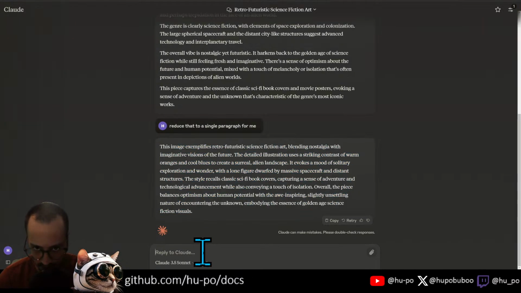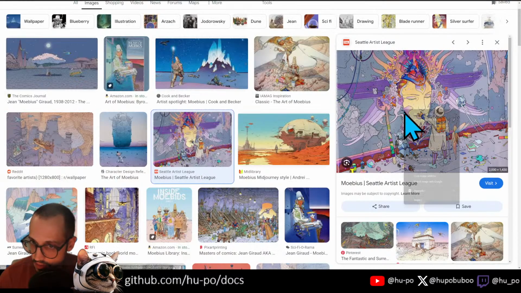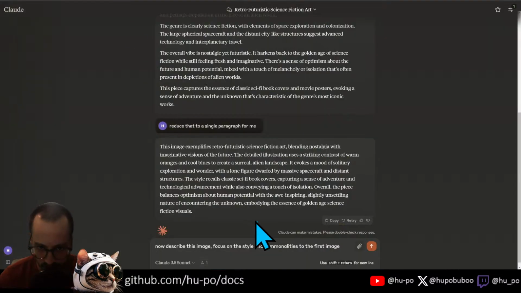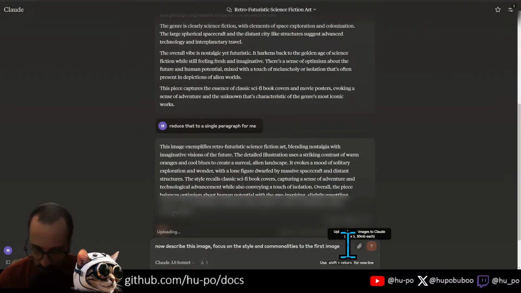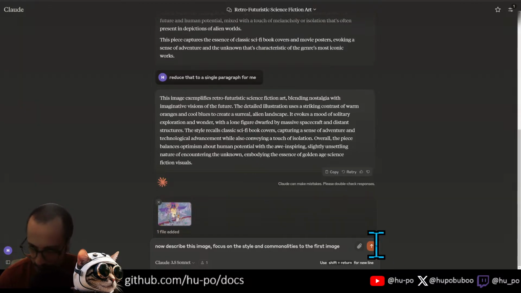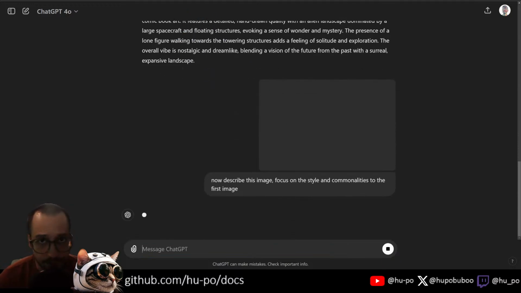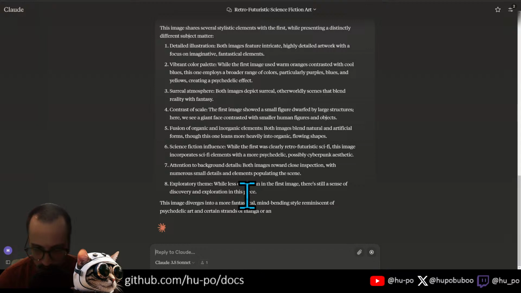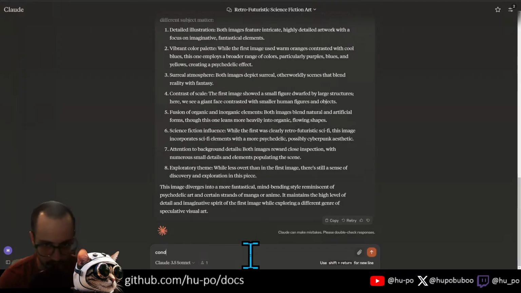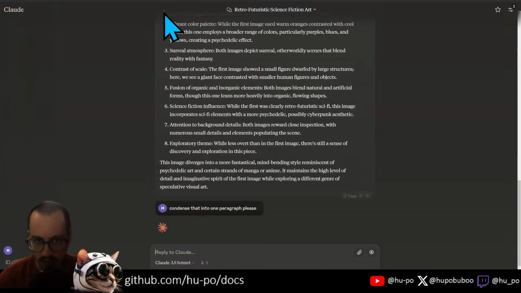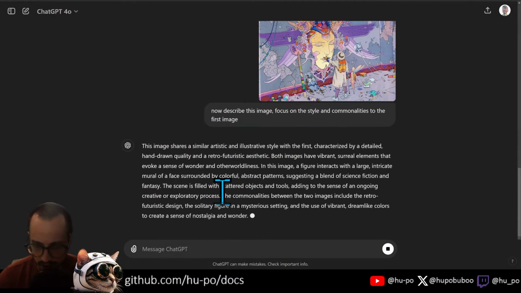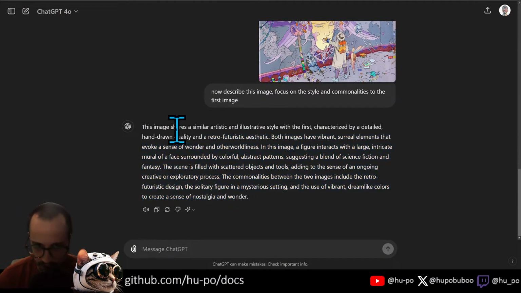I'm doing it with both LLMs here now, just because I feel like this is the better way to do it. You want a kind of mixture of experts, or use an ensemble of LLMs to do your work. You don't want to rely on any single LLM, so by doing this, you kind of hedge your bets a little bit. Okay, so boom. We're going to get Claude to describe this. Condense that into one paragraph, please. Do the same thing here. Here, GPT actually did give us in a paragraph.